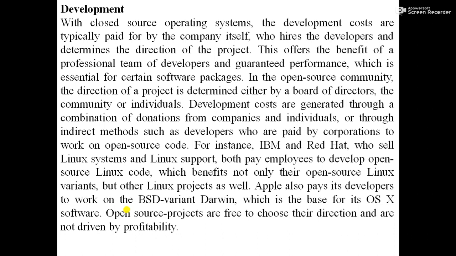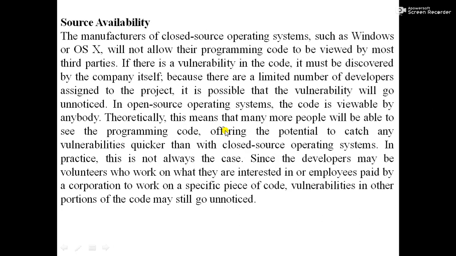Whereas in case of open source operating system, the code is viewable by anybody. Theoretically, it means that many more people will be able to see the programming code, offering the potential to catch any error more quickly than in the closed source operating system. In practice, this is not always the case, since the developer may not volunteer to work on what they are interested in, or an employee is paid by the corporation to work on that piece of code.